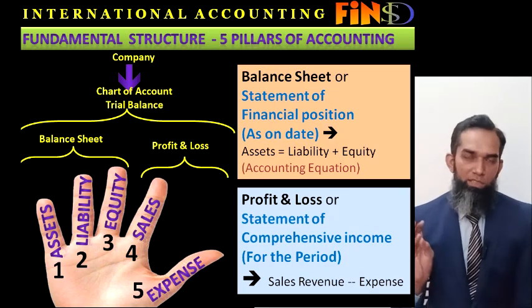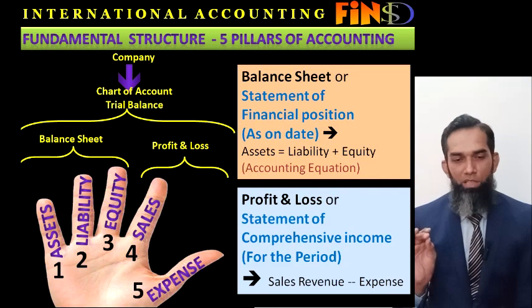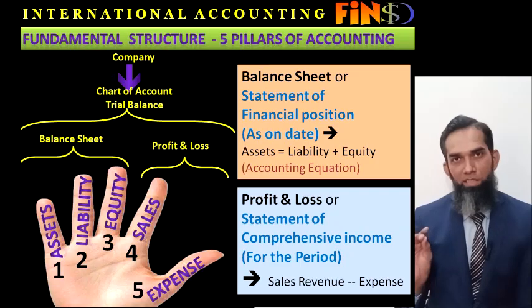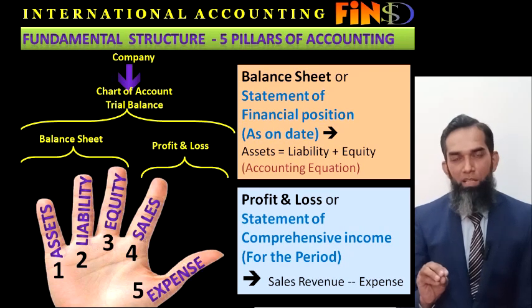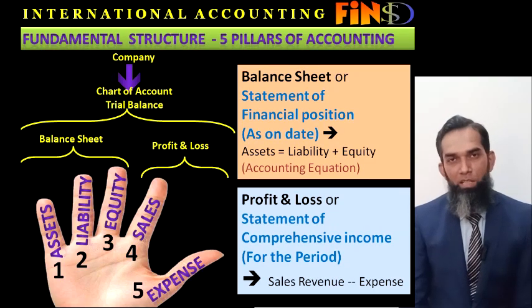Number one is asset, number two is liability, number three is equity, number four is sales revenue, and number five is expenses. These five classes are included in every business. Whenever you acquire a business, definitely you need some capital to invest in the business, in the form of cash, in the form of balance, in the form of different assets.